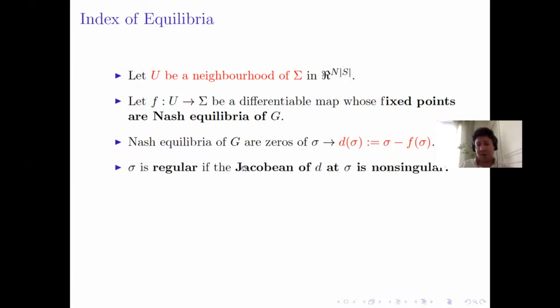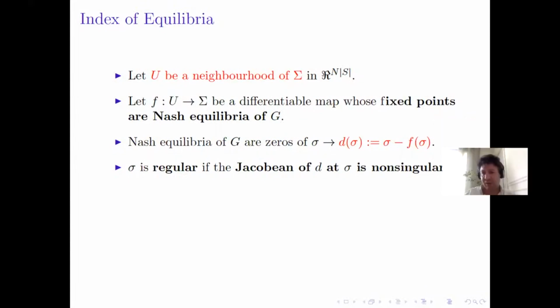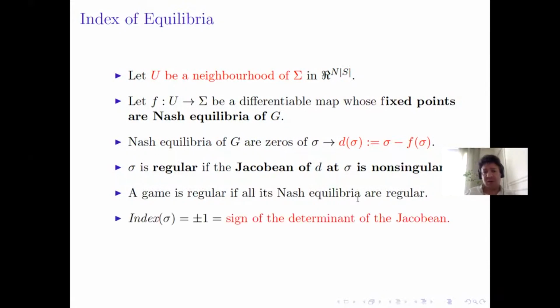Now call an equilibrium regular if the Jacobian of this displacement map at sigma has a non-zero determinant. Okay, it is non-singular. Now, call a game regular if all Nash equilibria are regular. And now define an index for an equilibrium to be plus or minus 1, depending on the sign of the determinant of the Jacobian of the displacement map, which depends on f.